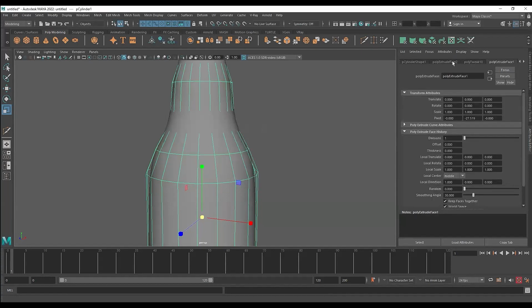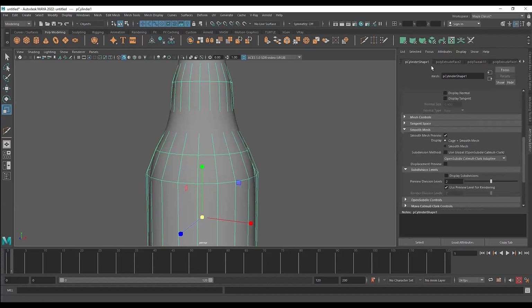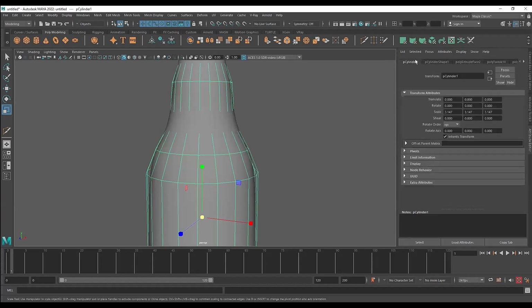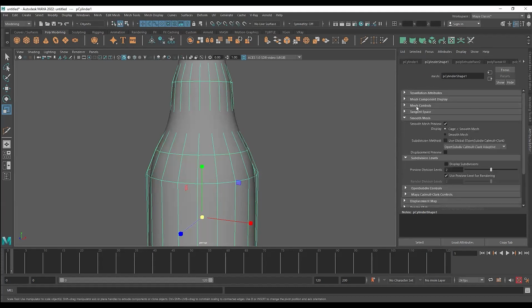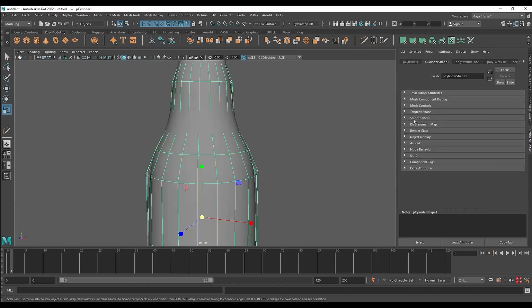So extrude, extrude face, tweaking, whenever you're using the split option or multi-cut, this thing gets added. So this is all construction history. But these first two nodes are always there. These hold the information for your 3D object. So you have to go under the shape node and it will be like this.